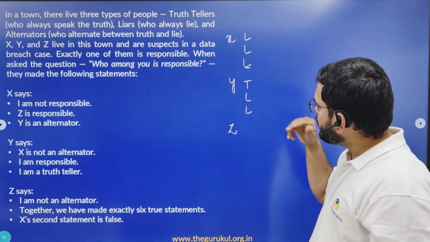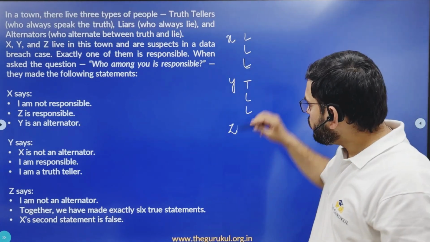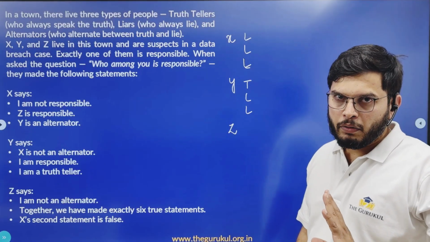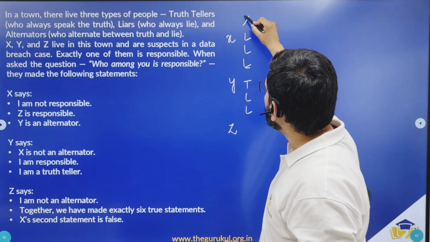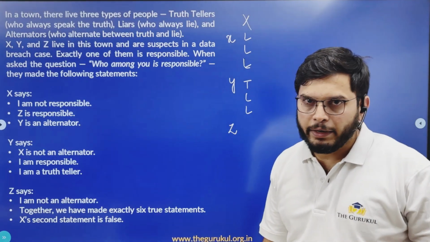Now, can we have a person whose first statement is true and the other two statements being lies? No, because this person is neither truth teller, nor alternator, nor a liar. So Y does not belong to any of these three types of people. So this is not possible. So that means X is not responsible for the data breach.